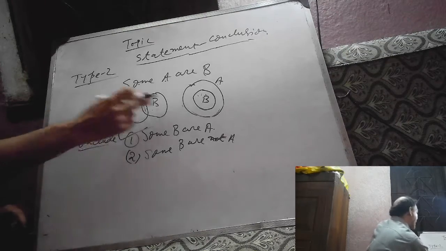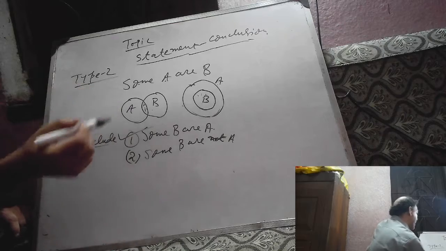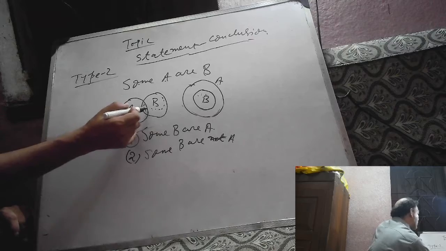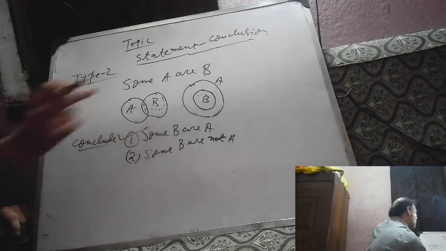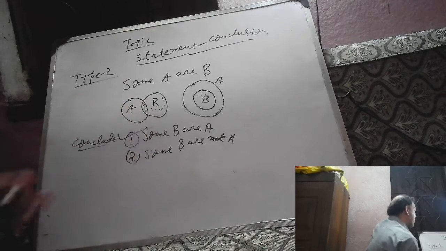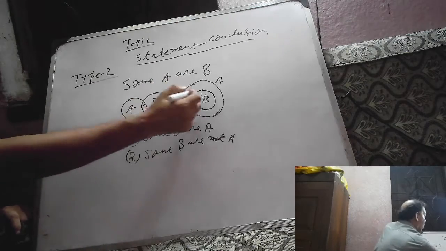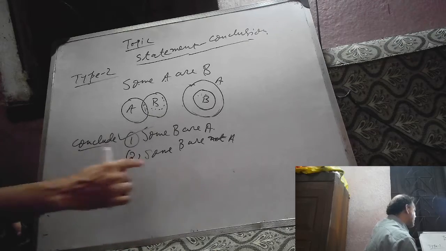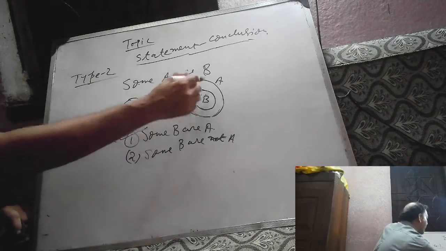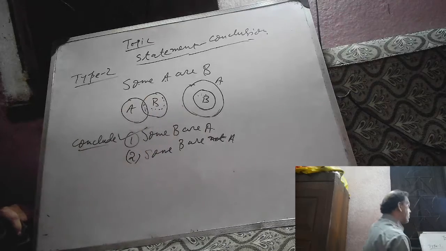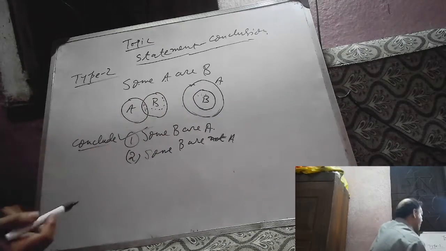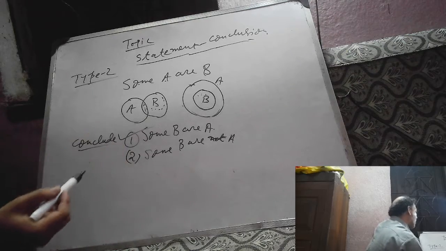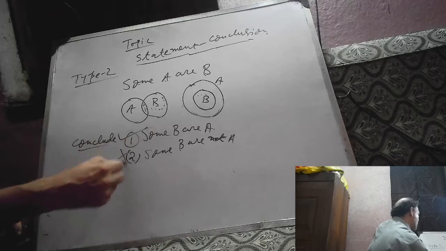Now from this Venn diagram, this is B, but this is in the outside region of A. So some B are not A is correct from this Venn diagram, but from this Venn diagram all B are A. All B are A, and its contradictory statement is some B are not A. So if all B are A, then some B are not A cannot be correct. It will be definitely false. So some B are not A is wrong.